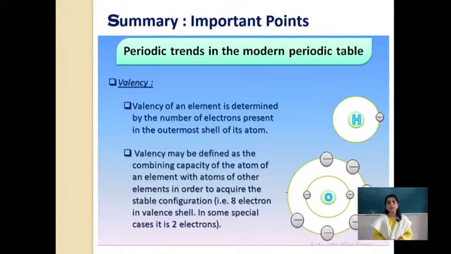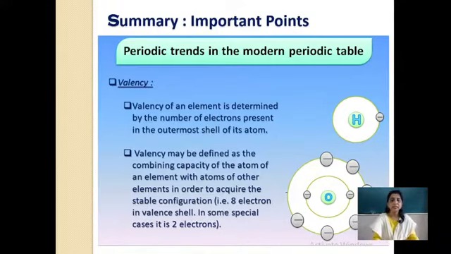Now the lesson comes to periodic trends. Here you realise the lesson is something different and a very deep lesson to understand. So don't worry, we will go through every trend. There are many trends, but in standard 10 we are following only some. What are periodic trends? The periodic changes which occur. Changes are called trends here. The first trend we are taking is valency. Now how will you remember valency?